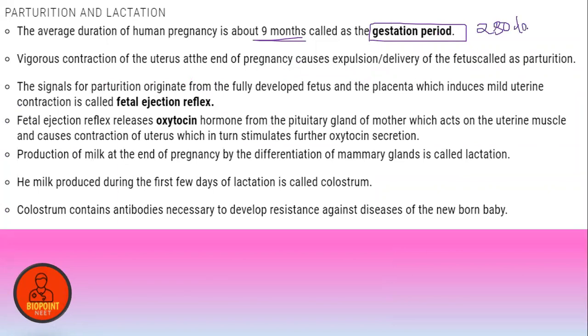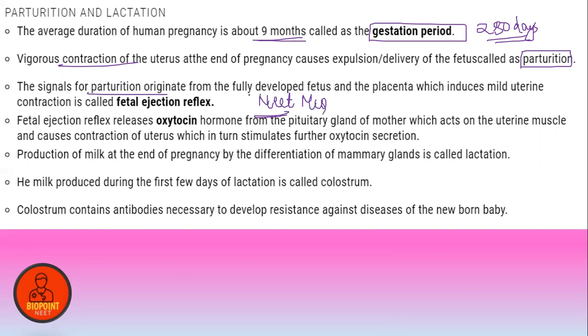Today in class I'm telling it for the 3rd or 4th time: 280 days. Vigorous contraction of the uterus at the end of pregnancy causes the delivery of the fetus, known as parturition. The signals for parturition are a NEET MCQ question from previous years.